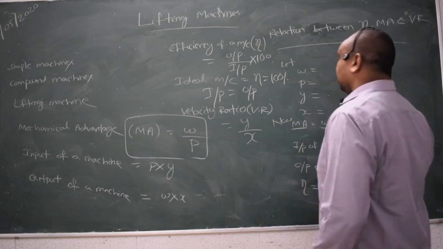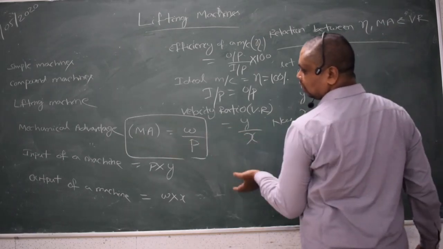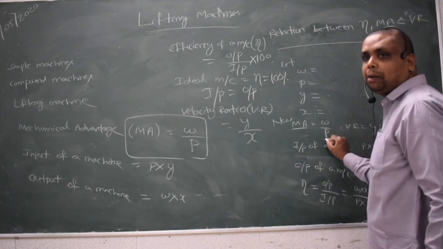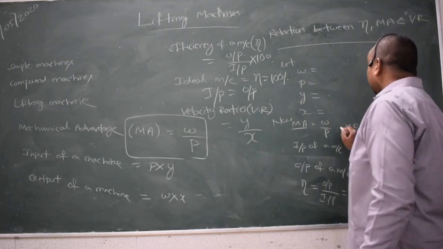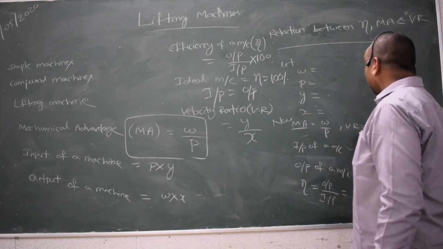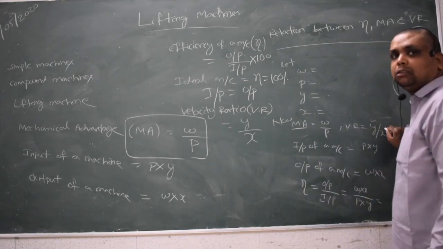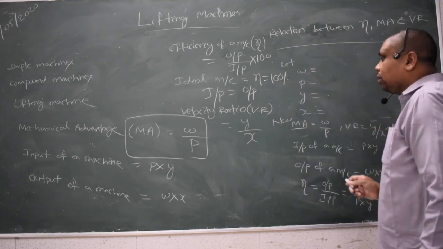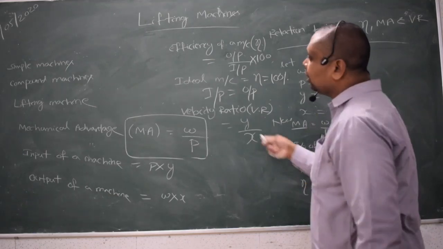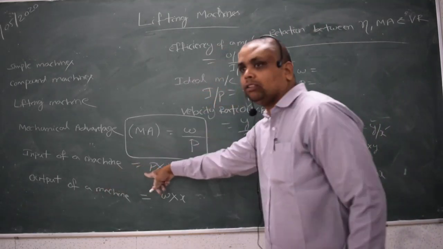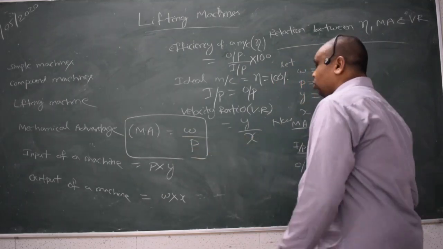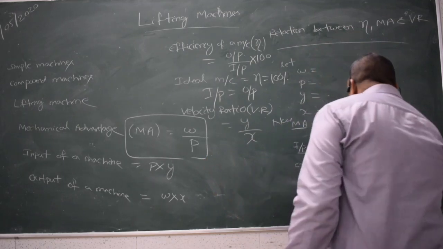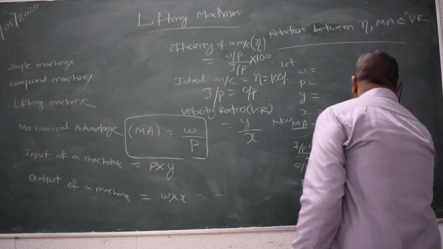Now mechanical advantage. What we have studied just now, mechanical advantage is equal to the ratio of weight lifted to the effort applied, W by P. Then VR, velocity ratio, is the distance moved by the effort to the distance moved by the load. VR is equal to Y by X. Then what do you mean by input of a machine? The input of a machine is equal to the effort multiplied by the distance moved by the effort. So input of a machine is equal to P into Y.